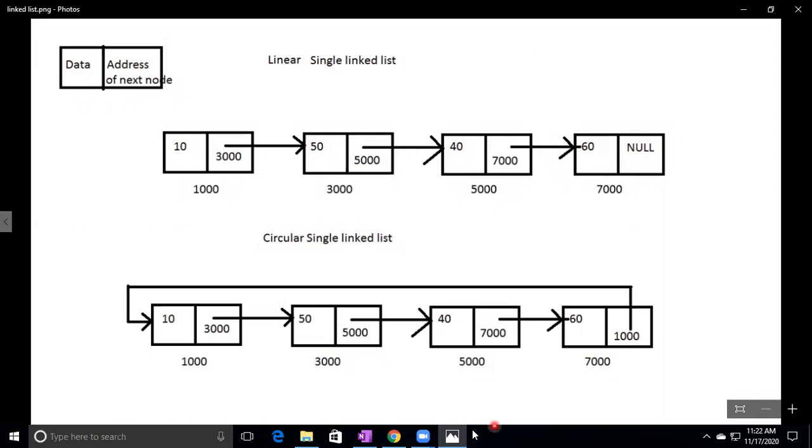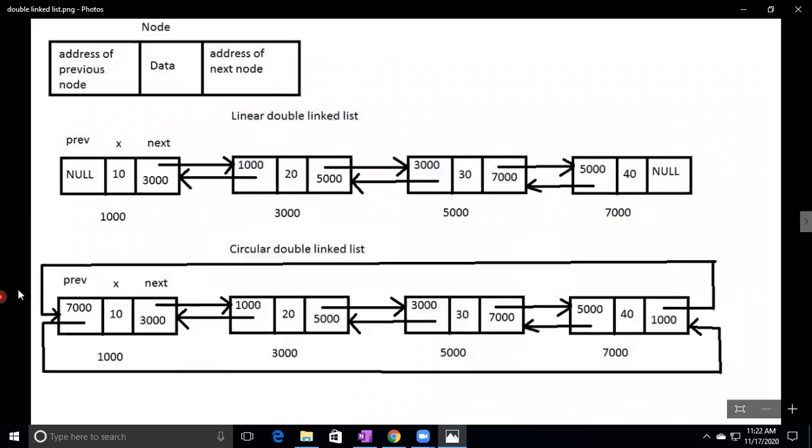In the double linked list, the node contains three parts: data, address of the previous node, address of the next node. So what is the advantage here? If we maintain the address of the previous node, we can access the elements from first to last or last to first.